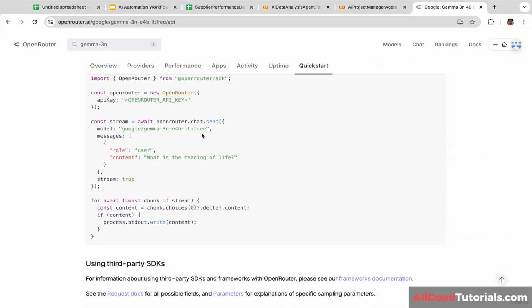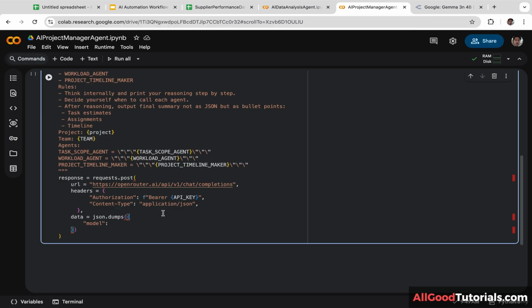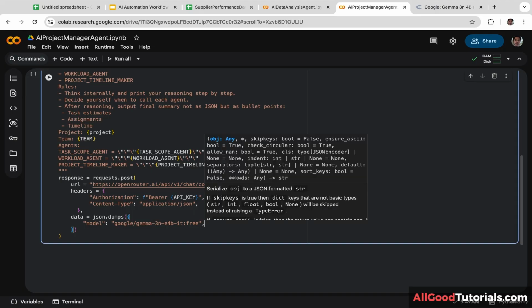We are going to use this model, guys. Let's copy and paste this and put it here. The name of the model is google/llama-3n-e4b-it:free. And let's add a comma. Next, we are going to add a single user message that will contain the full controller instructions.